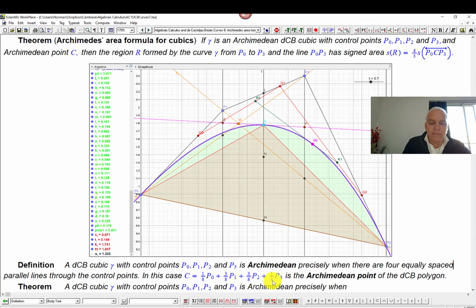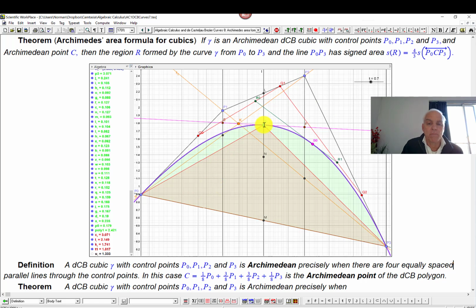This shouldn't be too unfamiliar, because what we have here are the binomial coefficients 1, 3, 3, 1. We're just dividing by the total, 8. So basically, we're putting weights of 1 on P0 and P3, weights of 3 on P1 and P2, and this point will be the point of balance of this mass distribution.